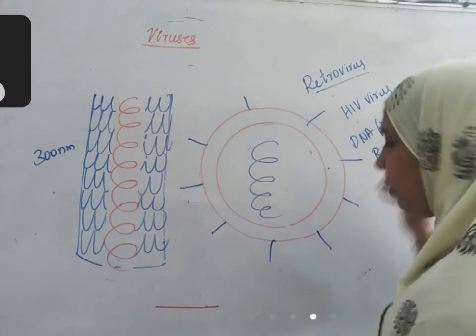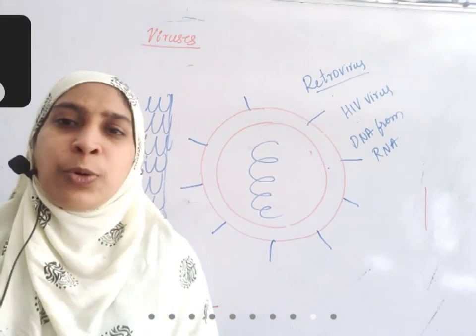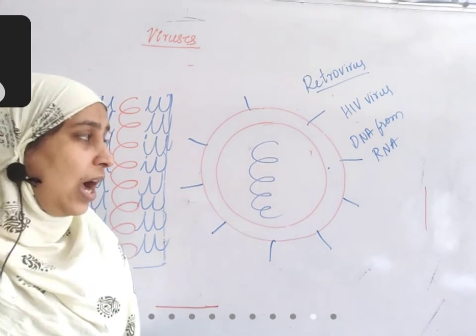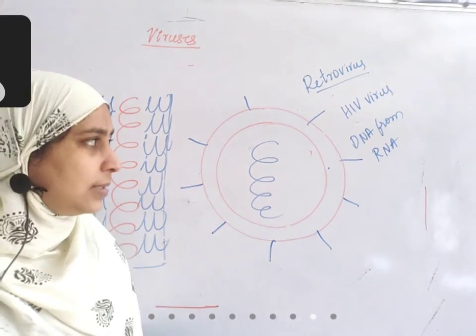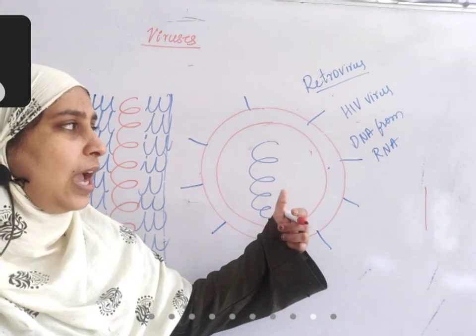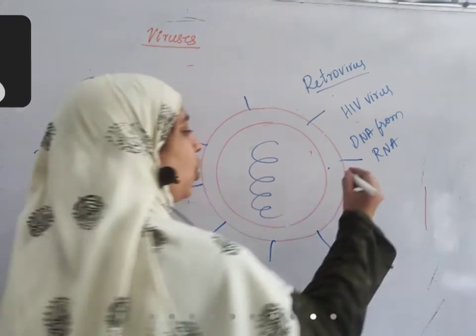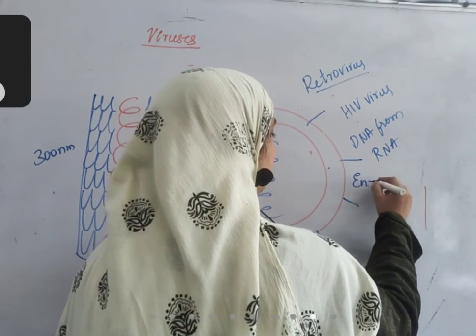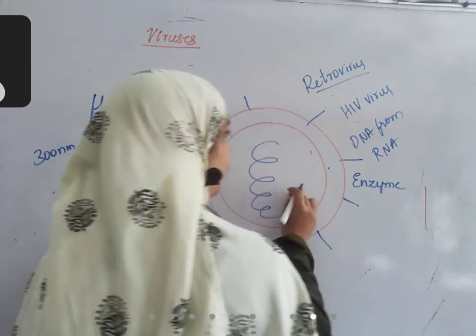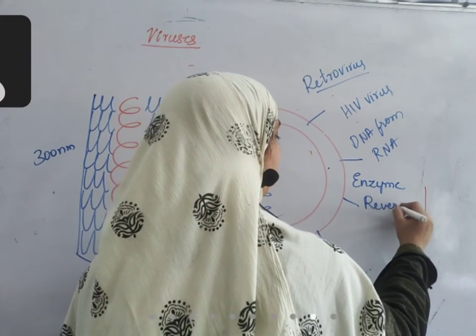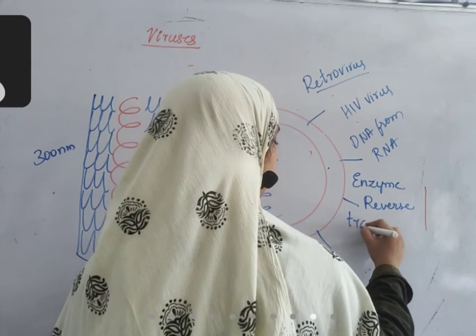This we cannot do. Our body does not have that capacity. We can produce RNA from DNA. But this is a rare case, RNA can produce DNA. Okay. This is because of the presence of an enzyme. There is an enzyme in the body of this HIV virus which is called reverse transcriptase.